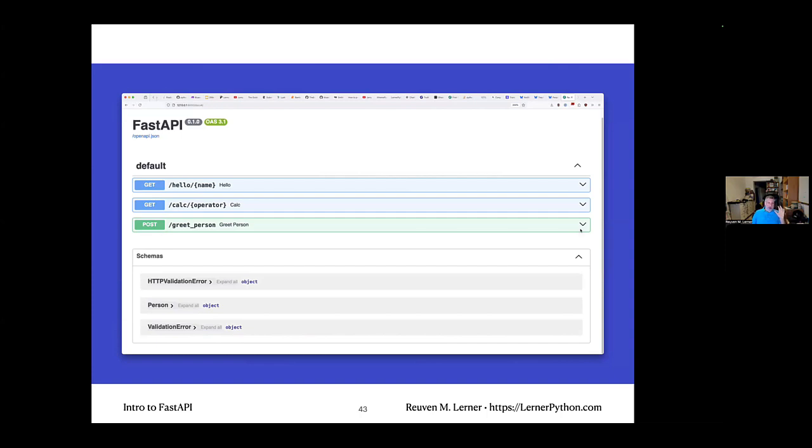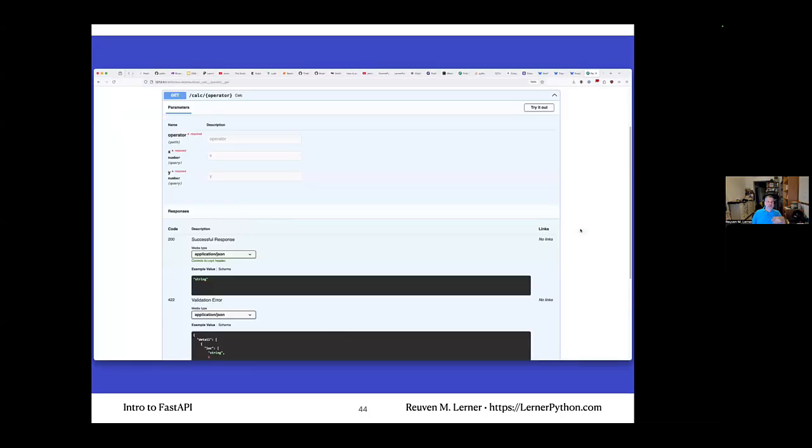Now, this is going to be really small. I apologize for this, but I decided to expand the /calc one with get. And look at this. It opens up, it not only documents it, telling me they're required, what values they expect to get. I can even, it gives me a little HTML form and a button that I can try it out right there. Pretty snazzy. And it shows me down at the bottom successful responses, what validation is, what responses have we gotten already, and what will they look like. I can really, really play around with this right from this sort of debugging command console.